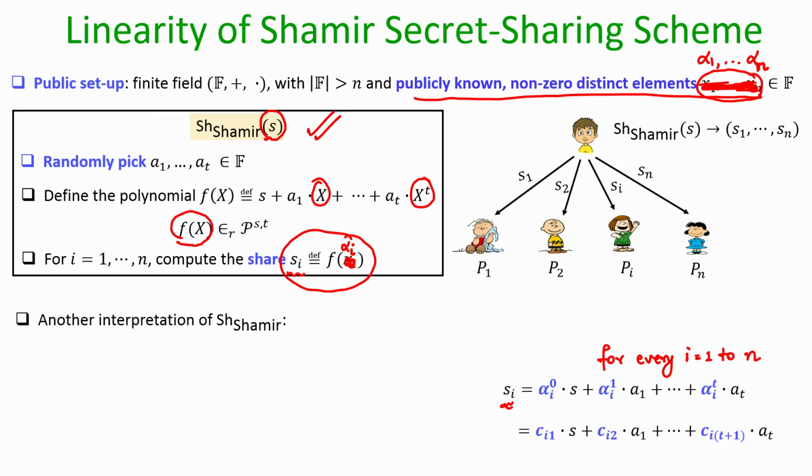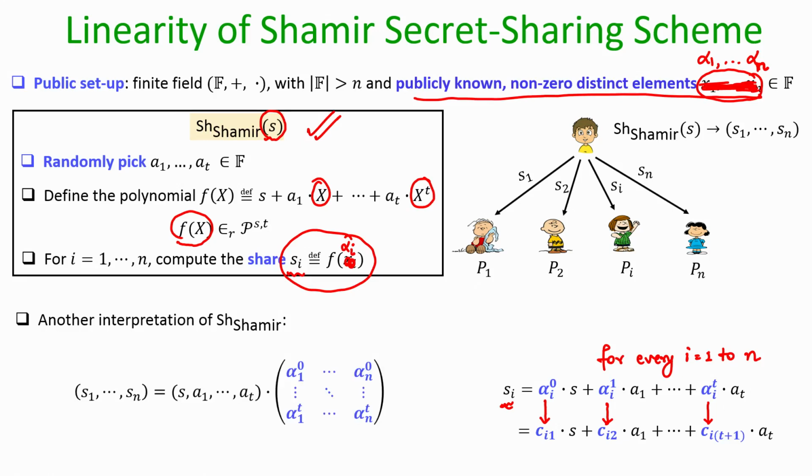And now this can be interpreted as if my share Si is a linear function of the secret S and the randomness A1 to AT, okay, because I can interpret this alpha I raised to power 0 as some constant element Ci1 from the field. I can interpret this alpha I raised to power 1 as Ci2. I can interpret this alpha I raised to power t as some constant Ci t plus 1, right.